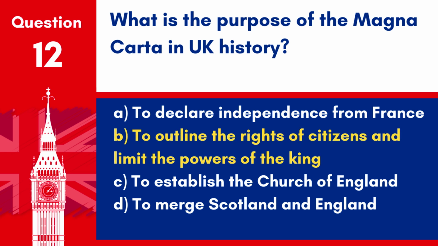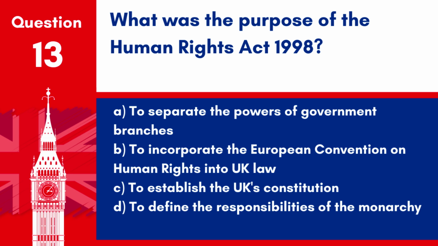Answer: B. To outline the rights of citizens and limit the powers of the King. The Magna Carta was crucial in limiting the powers of the King and outlining the rights of the citizens, influencing the development of the rule of law. Question 13. What was the purpose of the Human Rights Act 1998? A. To separate the powers of government branches. B. To incorporate the European Convention on Human Rights into UK law. C. To establish the UK's constitution. D. To define the responsibilities of the monarchy.